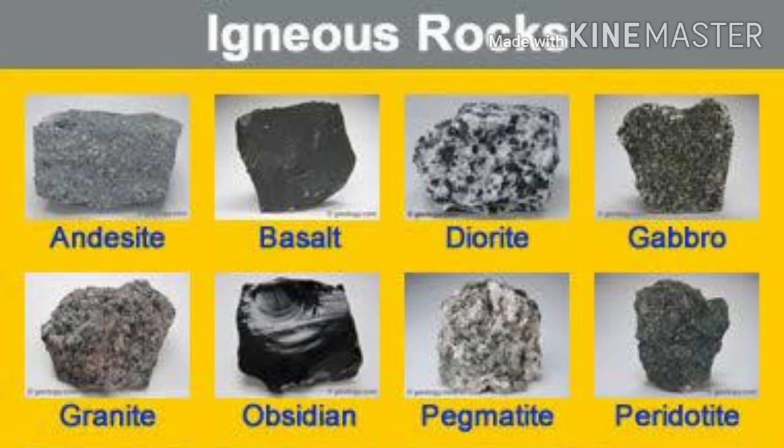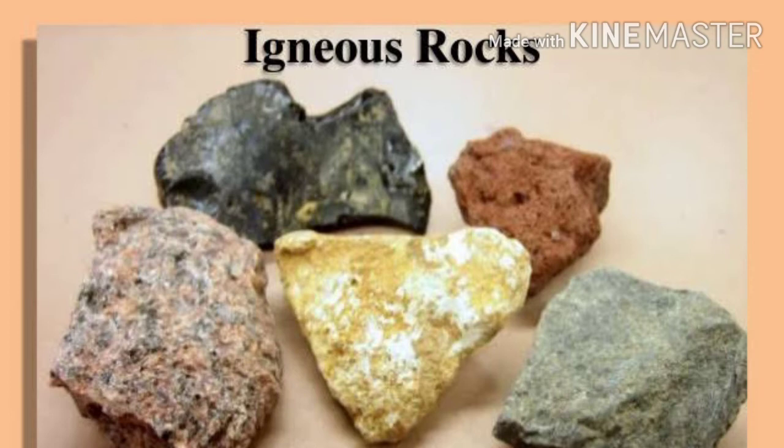The igneous rocks are divided into two types. The first one is the intrusive rock and the second one is the extrusive rock. So what is the intrusive rock? Sometimes the lava will not come outside the crust. In this case, the lava will cool and solidify under the crust. It takes a lot of time.